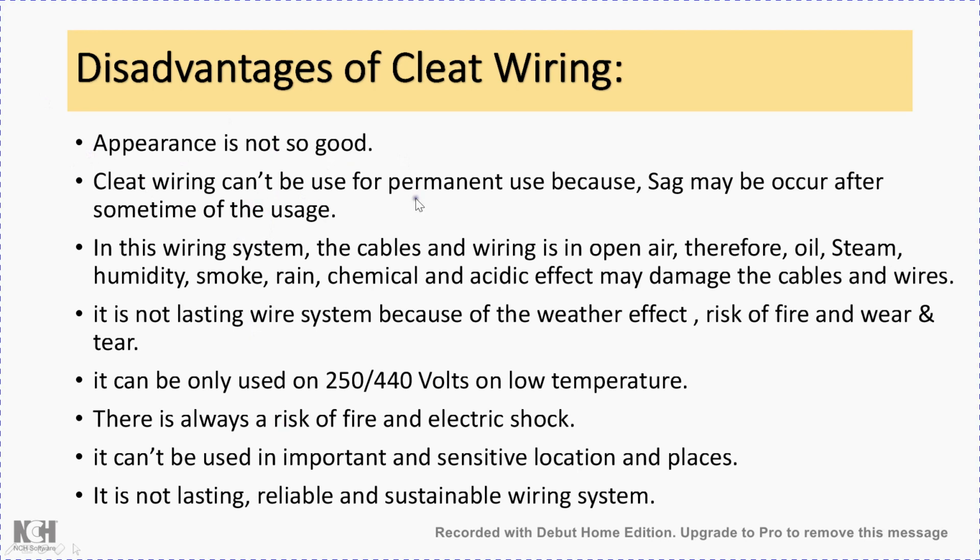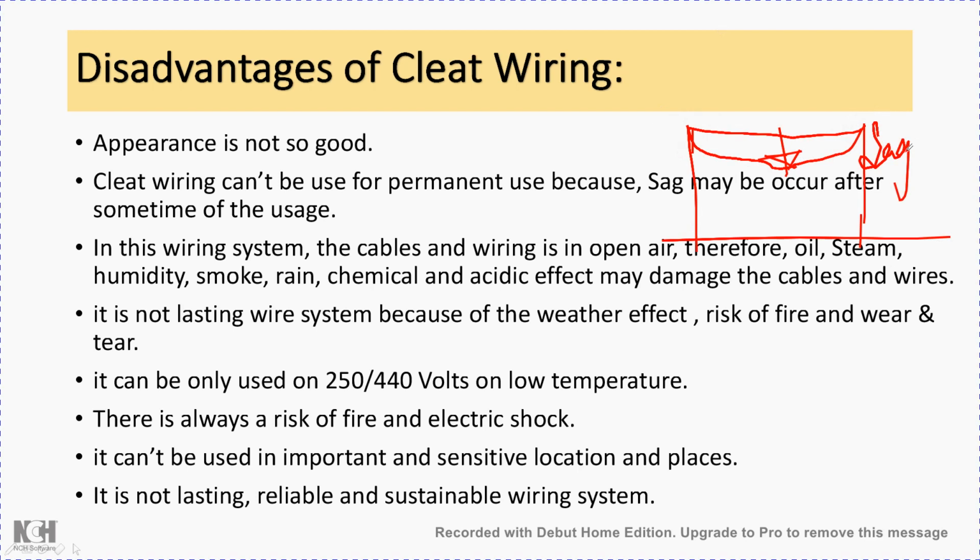Then cleat wiring can't be used for permanent use because sag may occur after some time of the usage. Now, sag means, usually you might have already seen this in case of the power system. Sag is nothing but, when we are using supports for holding the conductor at particular places, there will usually be tension, but with time the tension will be reduced, and there will be hanging of the conductor towards the earth or the support area. So that is called sagging. Okay, so this is called sag.